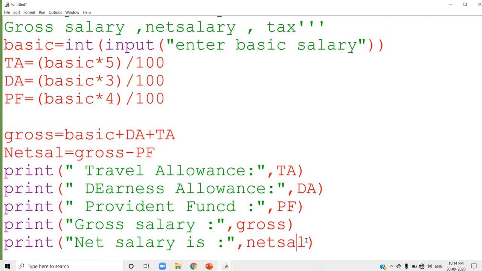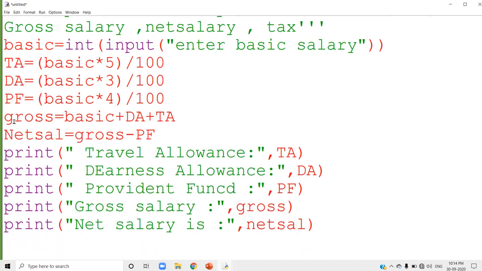Go through the program one more time. I'll show you the program. The first line is a comment statement. After that you accept the basic salary. Basic salary is stored in the variable basic. You calculated TA, DA, PF, gross and net salary. All these things calculated, and you just display all the calculated values. Whatever you calculated, everything you display.